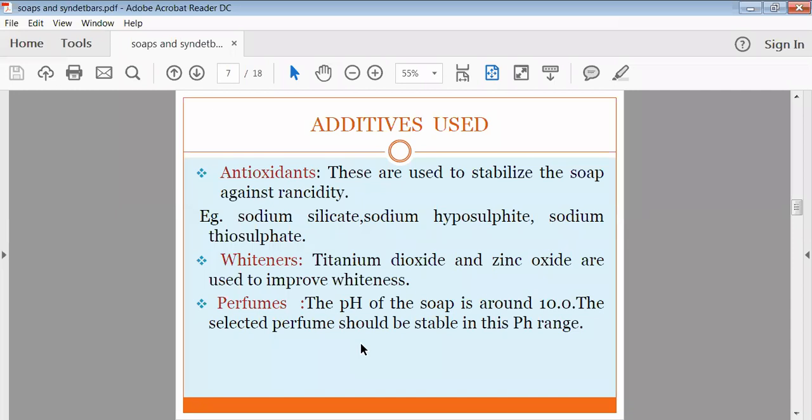Then perfumes are also a most important ingredient of the soap. Generally, the pH of soap is around 10, and the pH of a syndet bar is near about 5 to 6. Whatever perfumes you use should be stable at this higher pH, so we have to choose perfumes which have good stability in these pH ranges.